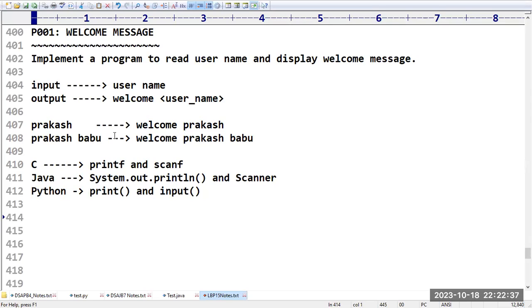But don't worry, it is a normal basic program, right? I will explain how we can do this program in C language, in Java, and in Python also. Can you please confirm that up to this point, the basic example I explained, is it clear for you people? Please confirm.